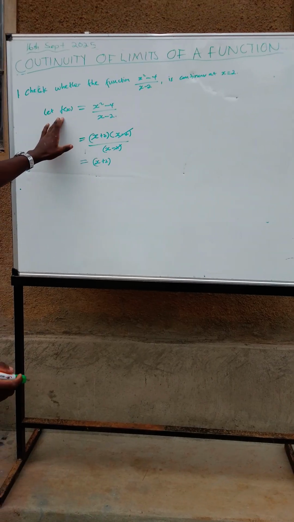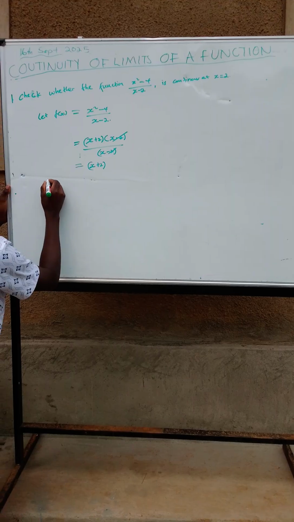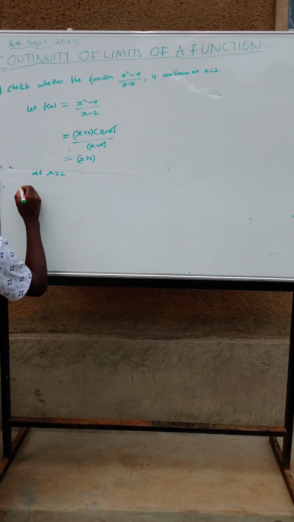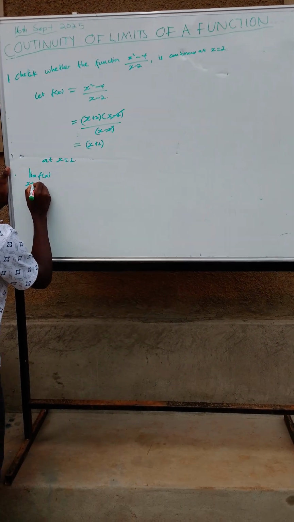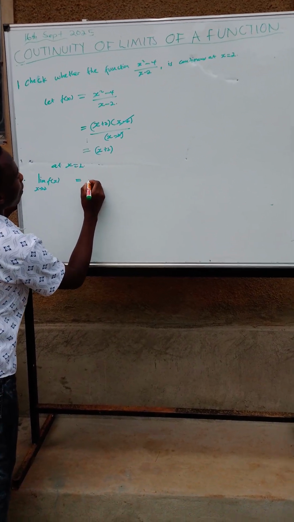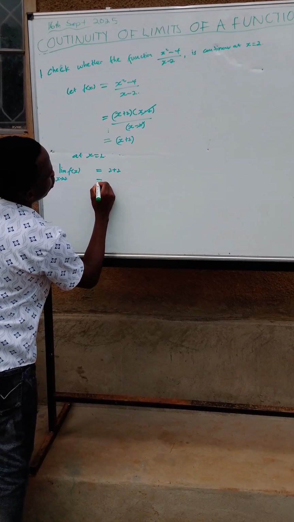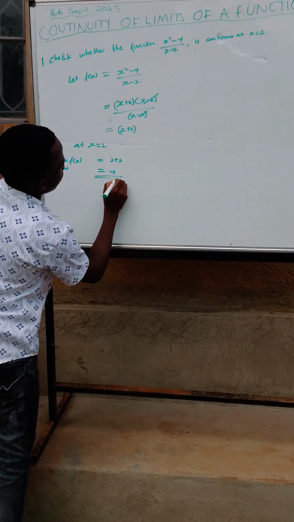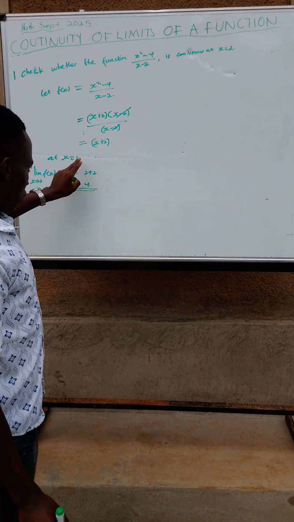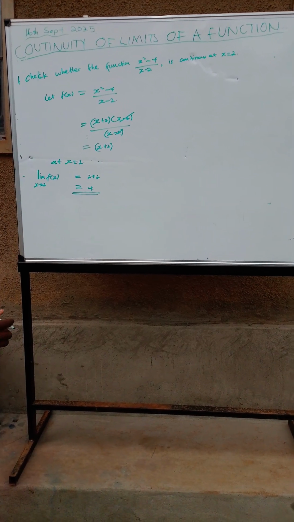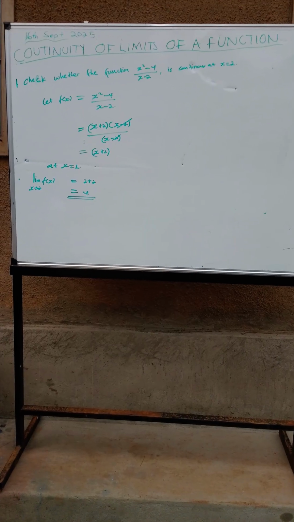Then from there, if we are to define the limit of this function as it approaches 2, the limit of f of x as x approaches 2 will be equal to 2 plus 2, which is equal to 4, meaning that this is our limit of the function at x equals 2. Then we are going to look at the function value at x equals 2.